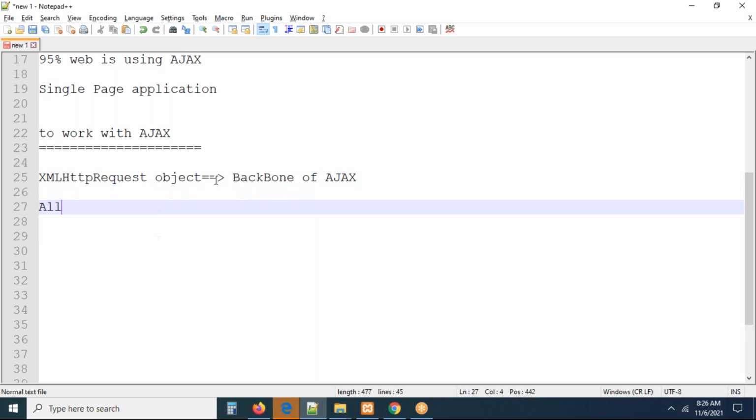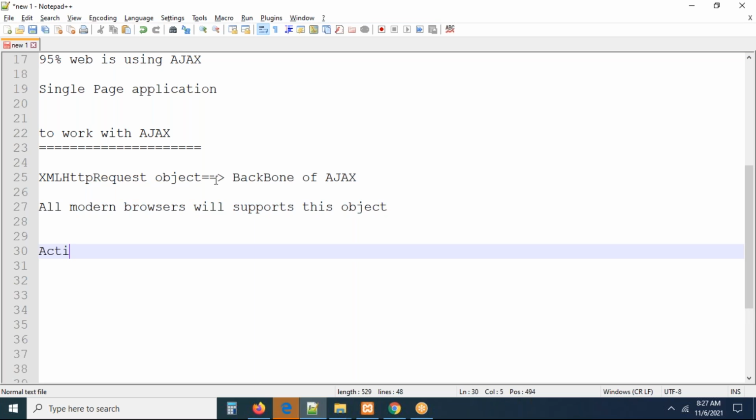And one more point I want to tell you, all modern browsers will support this object. Why do I have to tell you this point? There is one more object. What is that one more object? To work with Ajax, the ActiveX object. Can you see? This is also an object. A capital, X capital, O capital. ActiveX, A, X, O capital. This is also an Ajax object.